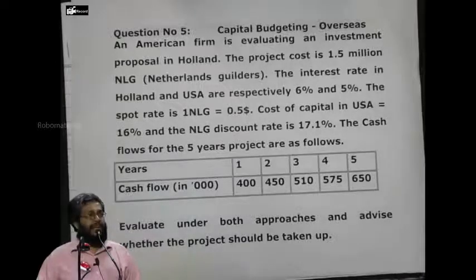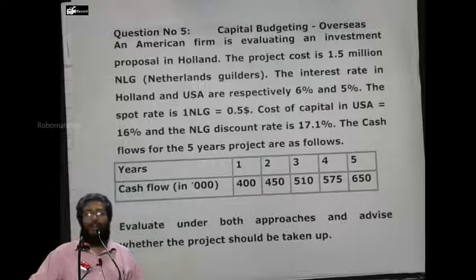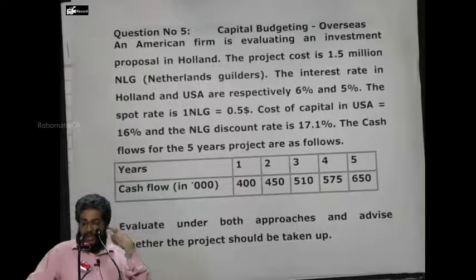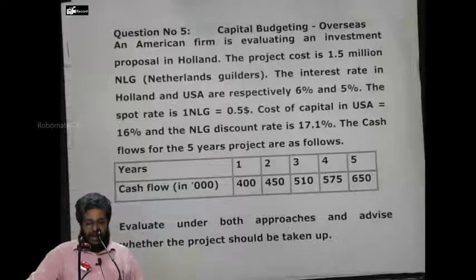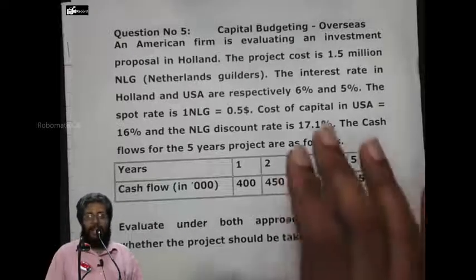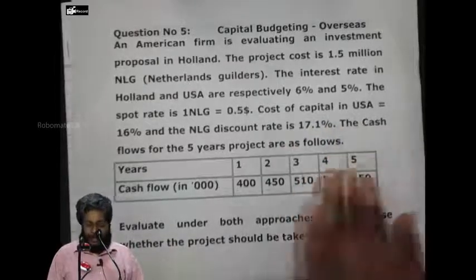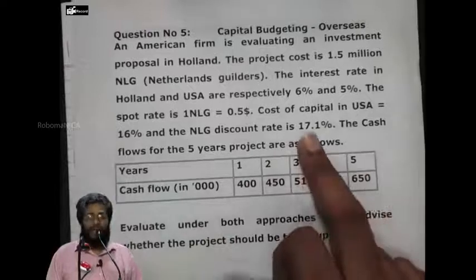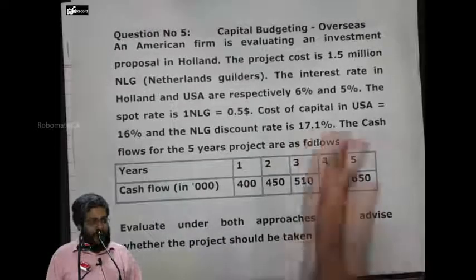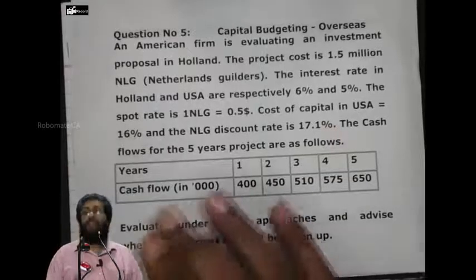That is the risk-free rate of interest in Holland and then what? USA. The spot rate is 1 NLG equal to $0.5. Cost of capital in USA is 16% and the NLG discount rate is 17.1%. Very simple. If I do the project in NLG, in Holland, what is the cost of capital? 17.1%. Same project if I do in the USA, the cost is how much percent? 16%. Everybody yes or no?